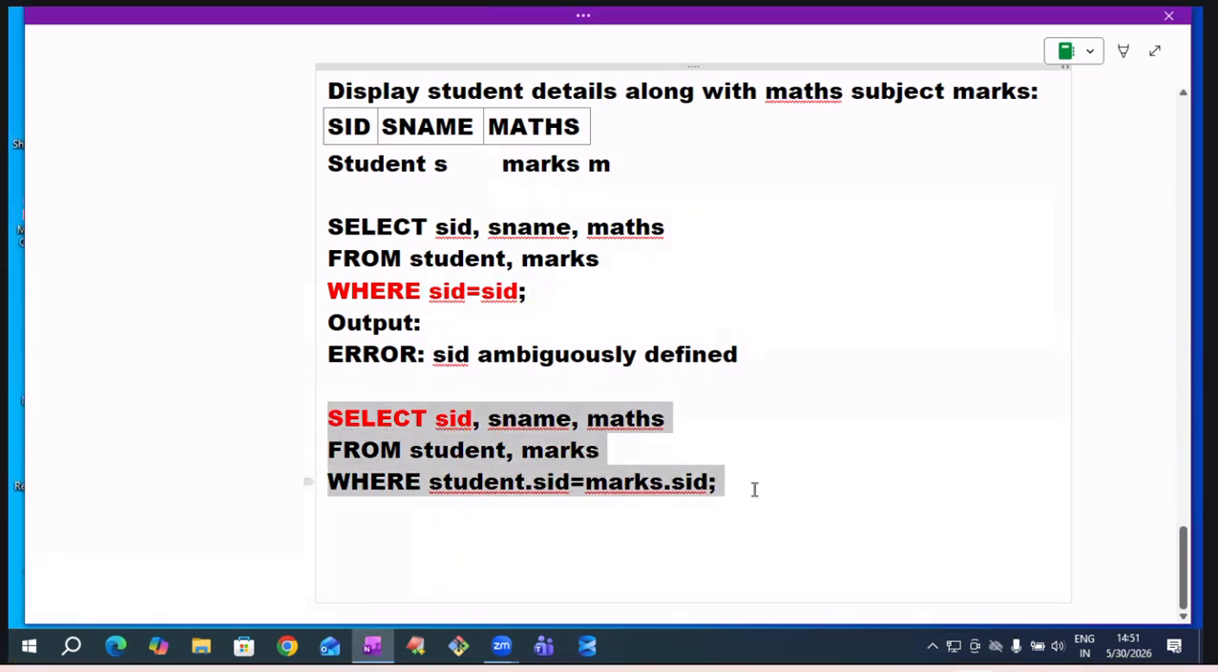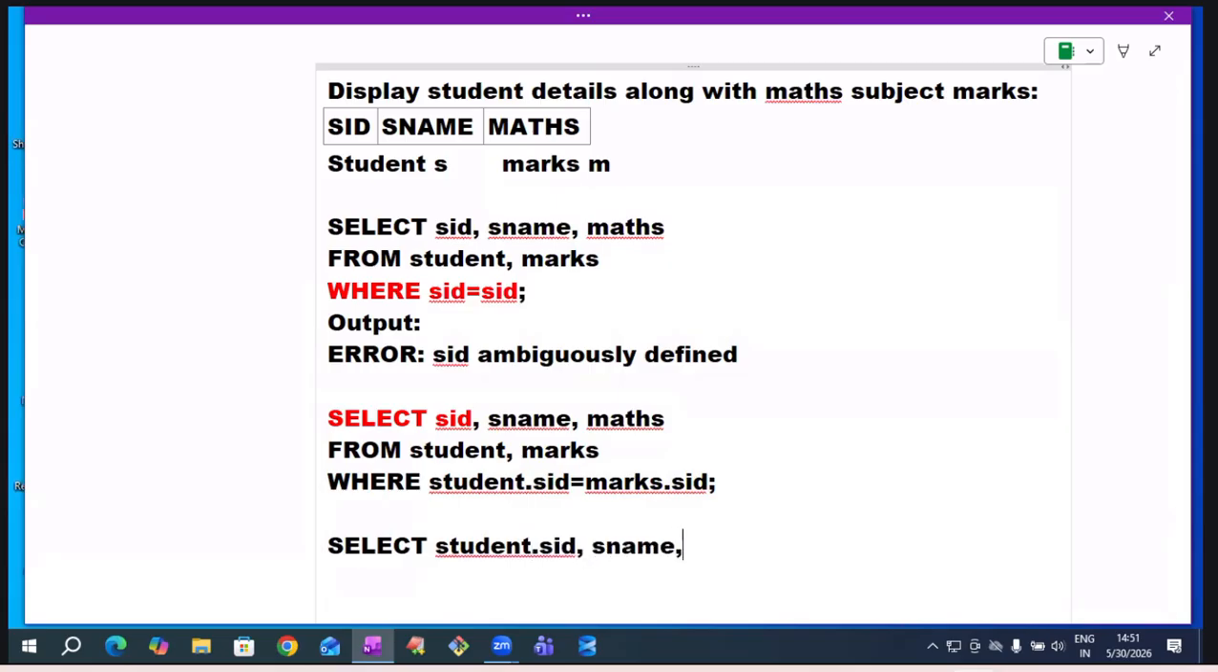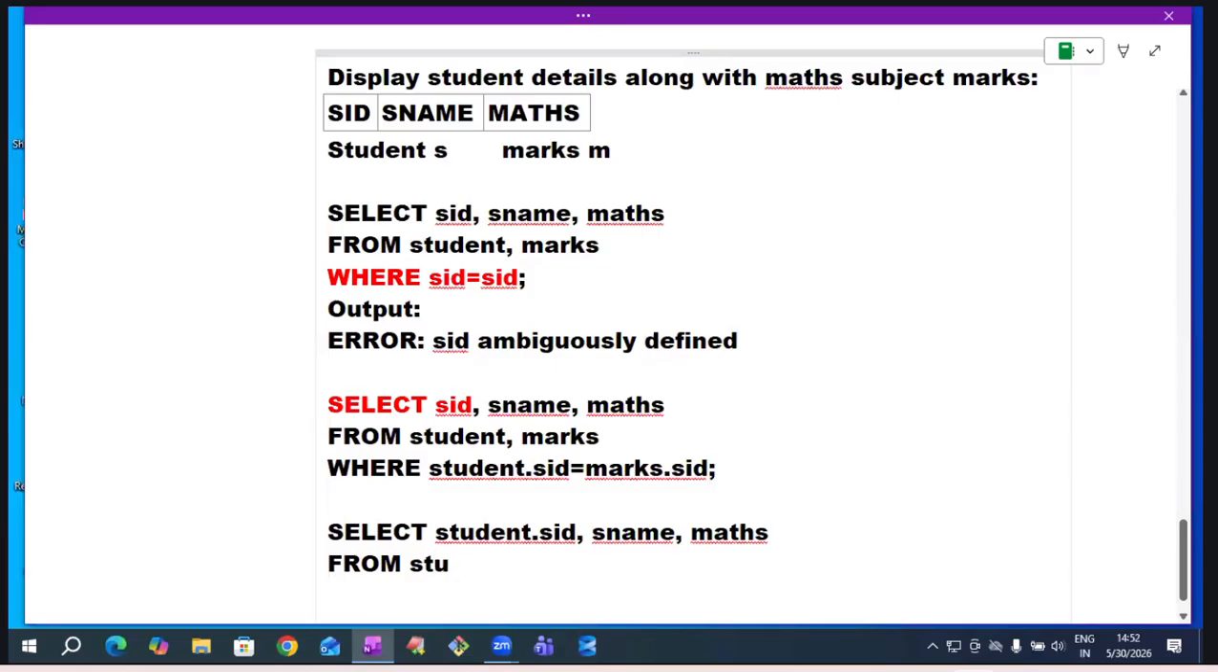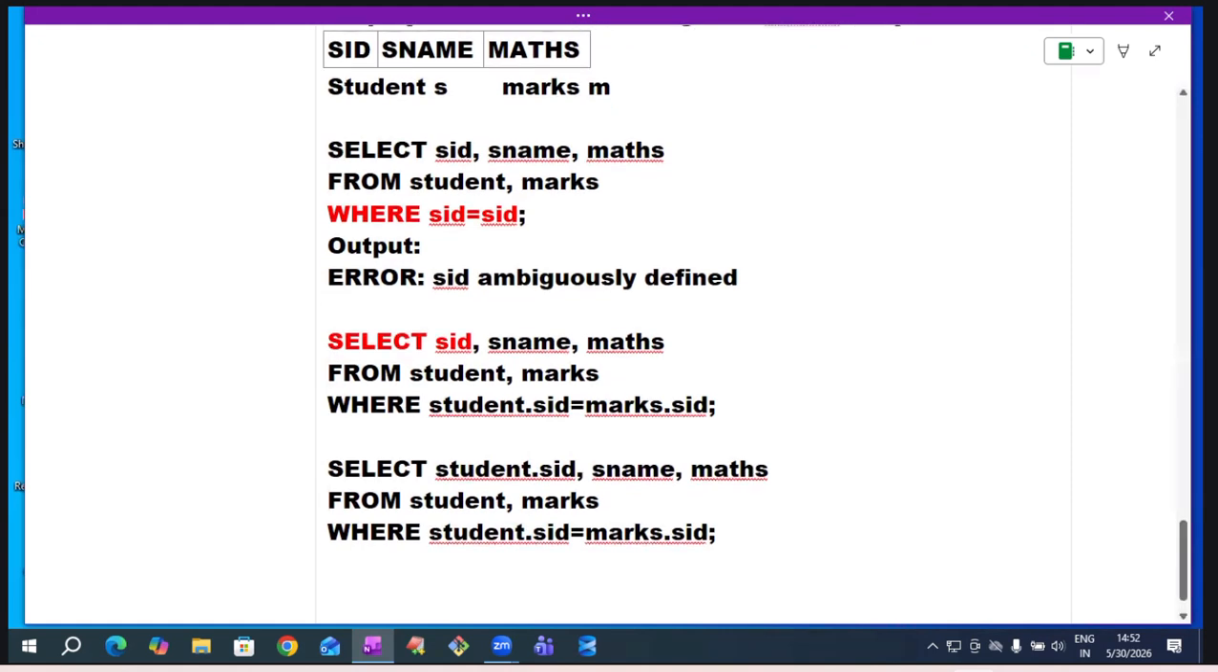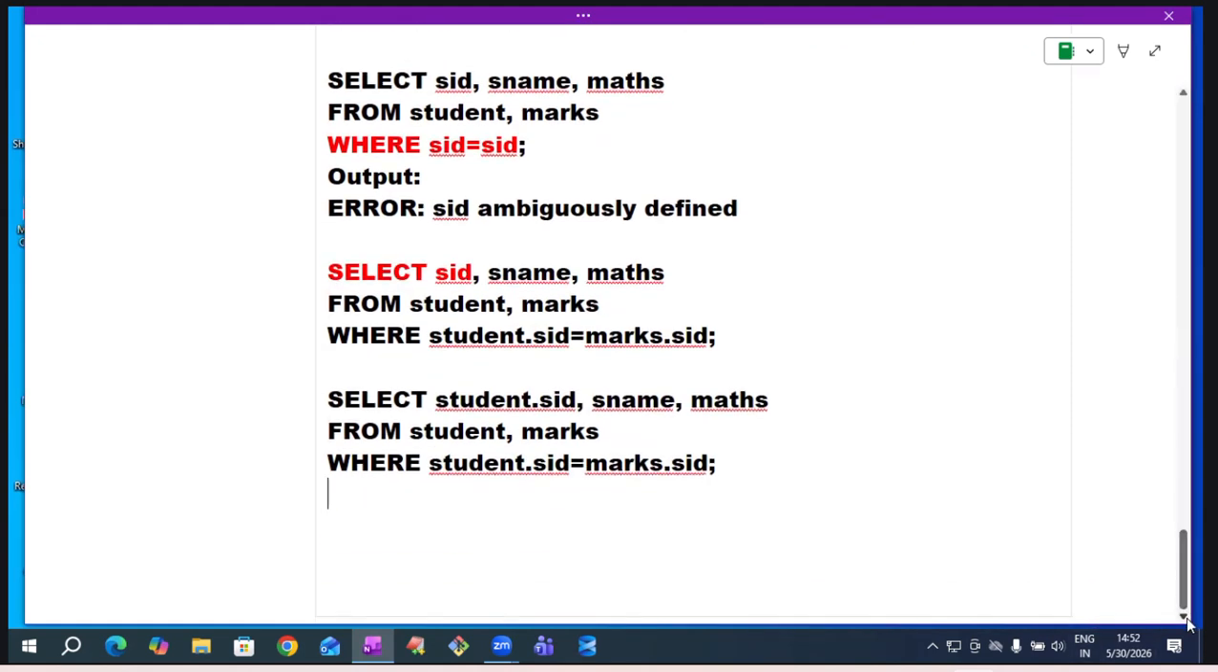To solve this problem, again the same solution: prefix the column name with the table name. I want to get the student table SID, so write student.sid, sname, maths. From which tables are we retrieving? Student, marks, two table names. Where, write the join condition: student.sid equals marks.sid. Does this query work? Yes, it works.